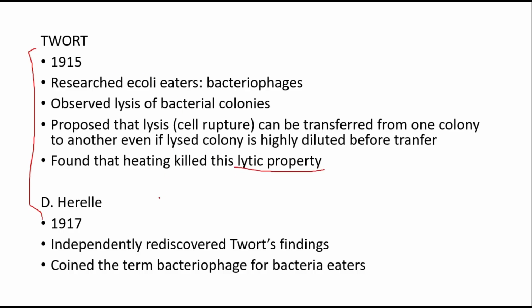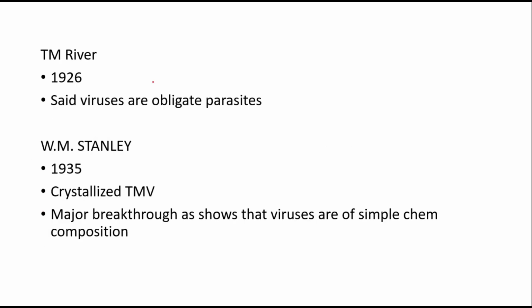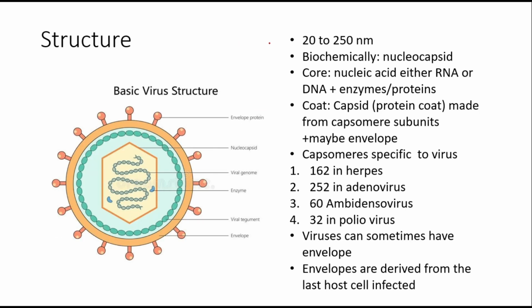In 1917, D'Herelle basically rediscovered these findings, and he was the one who came up with the term bacteriophage for bacteria eaters, ठीक है। And ये जो E. coli eaters है, E. coli is basically a bacteria ना। T.M. Rivers in 1926 was the one who said viruses are obligate parasites. And Stanley in 1935 was the first person who crystallized a virus. He crystallized tobacco mosaic virus. And this was a major breakthrough as it showed that viruses are a simple chemical composition. Okay? Now we're going to study the structure.